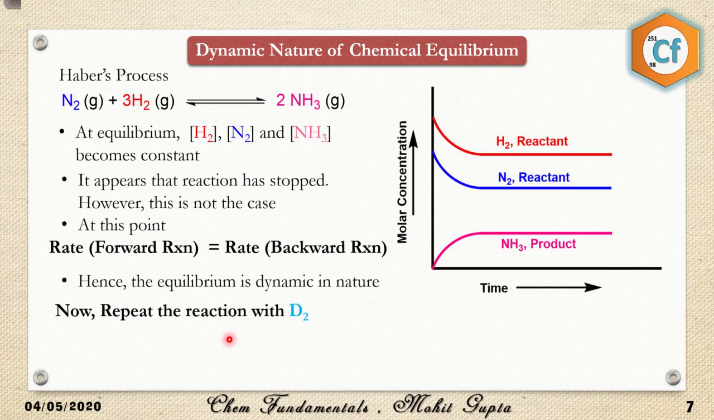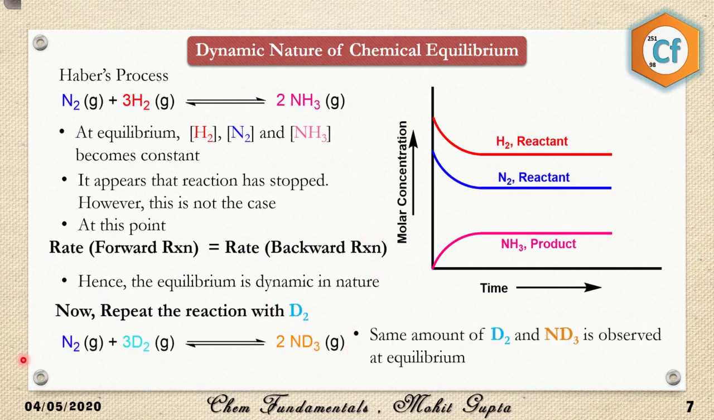Now what we have to do is repeat this reaction with D2. D2 is deuterium, and we have replaced hydrogen with deuterium. So the reaction that was taking place is N2 plus thrice of H2 giving twice of NH3. Now I'll do N2 plus thrice of D2 giving twice of ND3.